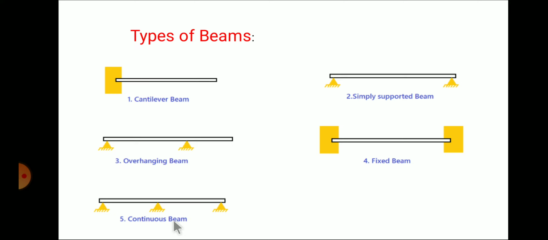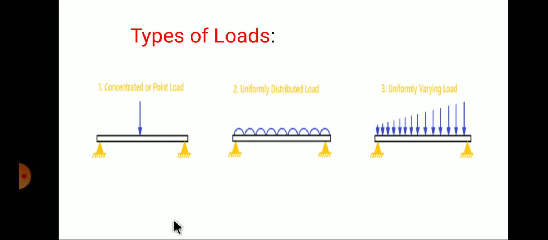Next is types of load. There are three types of load. First one is a concentrated load, or it is also called as point load. Second one is a uniformly distributed load, or it is also called as UDL. Third one is uniformly varying load, or UVL. We'll discuss one by one.